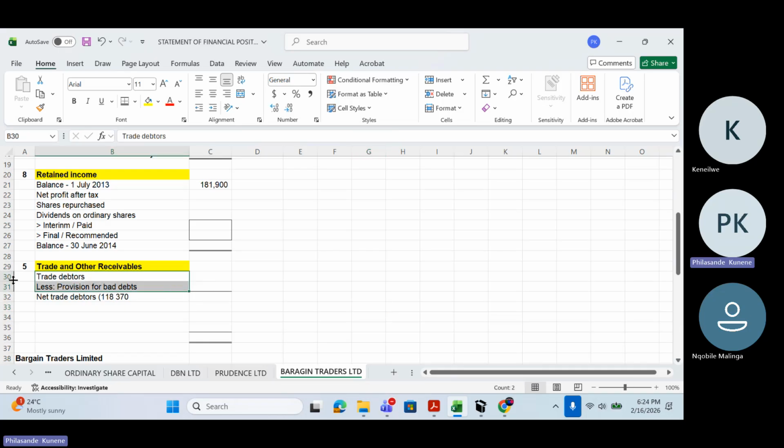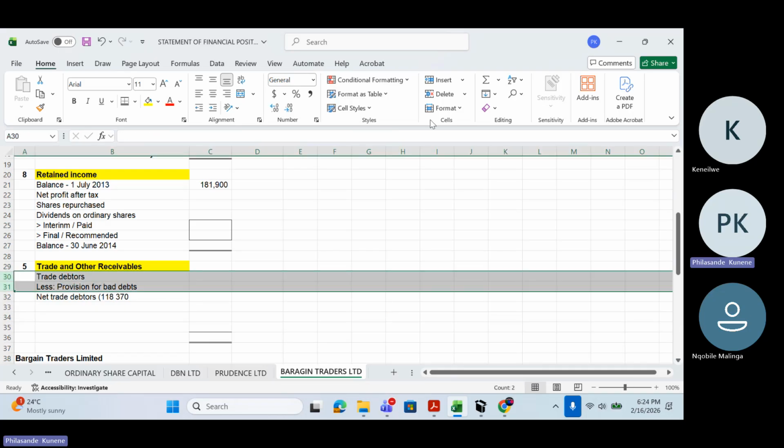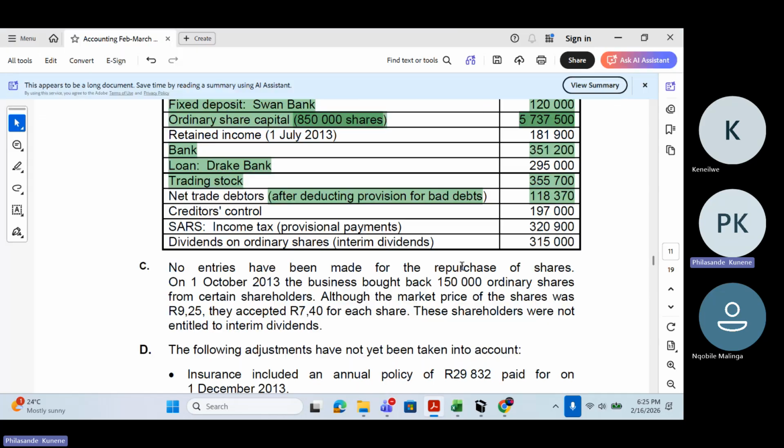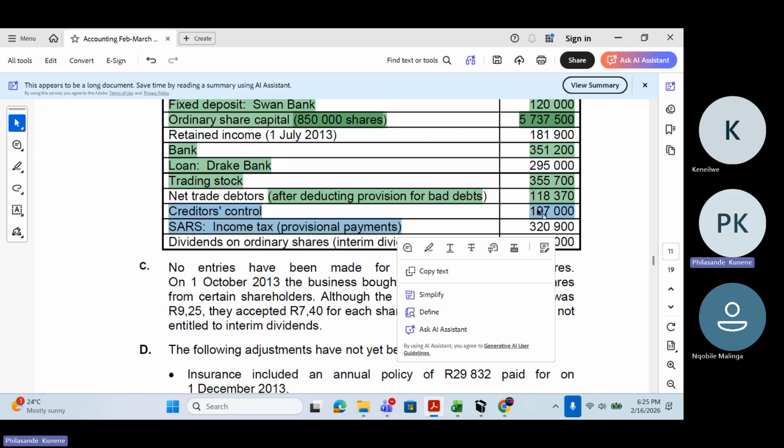But these two lines, I can even just remove because they're not supposed to be here. They gave me exactly the net trade debtors. But whether I still need to make an adjustment for the net trade debtors or not, that's why I'm not going to put it here. Because these are the amounts that are sitting in the trial balance. Anything can still happen on those amounts. You must not just assume that these are the final amounts. We can't do that.